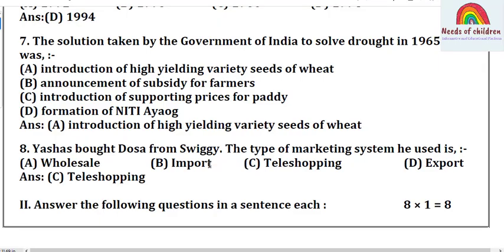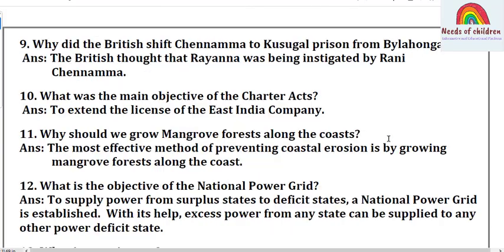So this comes under the teleshopping. Okay. So let's move on to the second main. Answer the following questions in a sentence each. Given 1 mark questions, there will be 8 1-mark questions, and which are the lessons, what is the answer, we are going to get the information. Among that, first one, I mean 9th one.